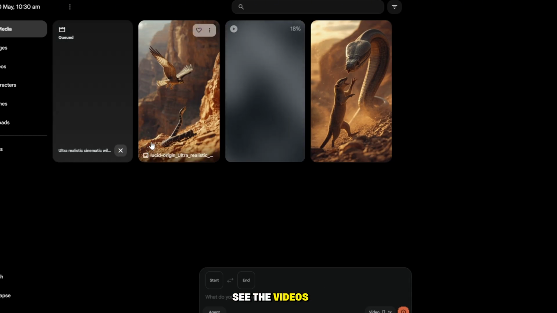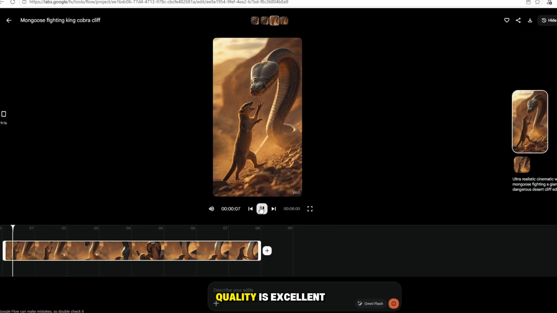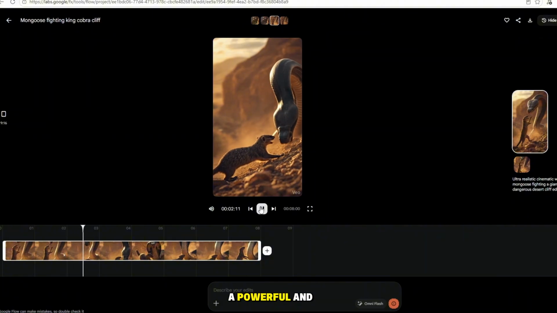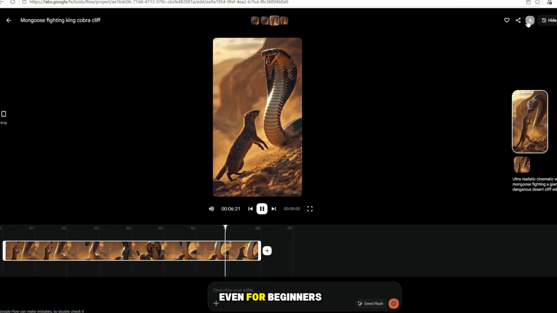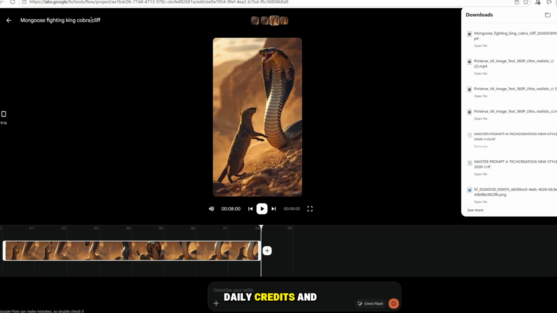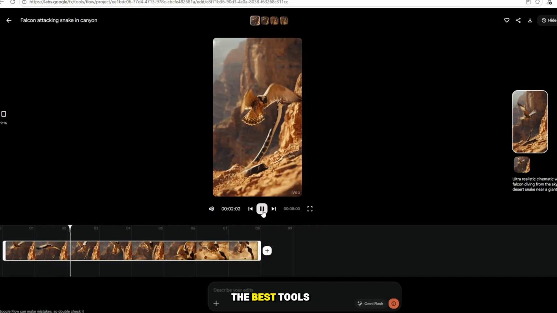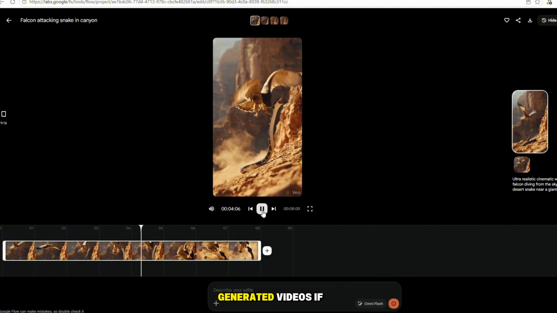As you can see, the videos have already been created, and the output quality is excellent. FlowLabs is a powerful and easy-to-use platform that makes AI video creation simple, even for beginners. With its free daily credits and great results, it's one of the best tools available for creating AI-generated videos.